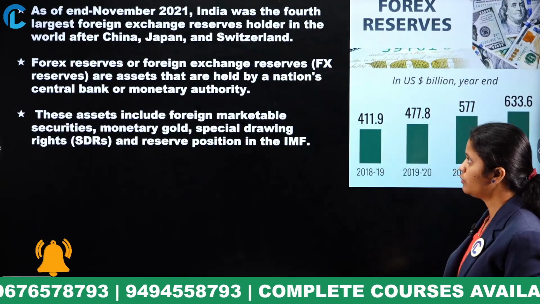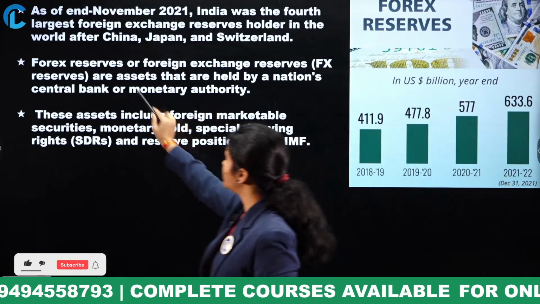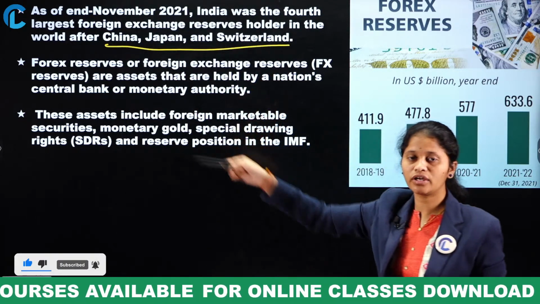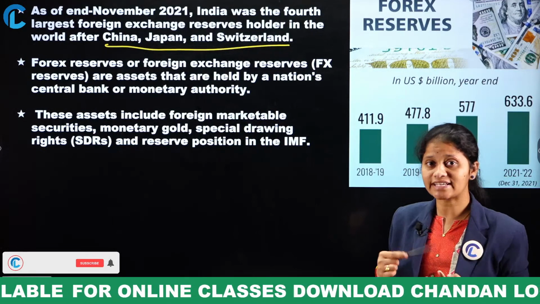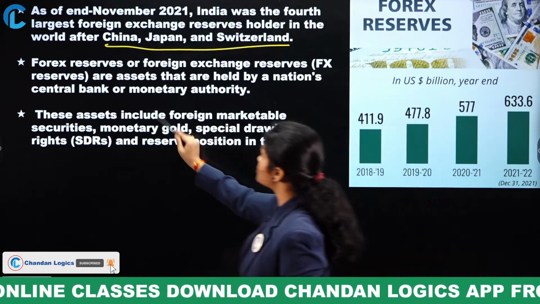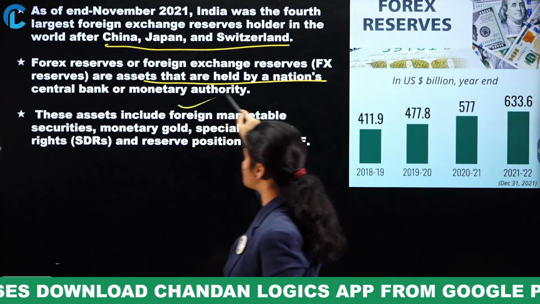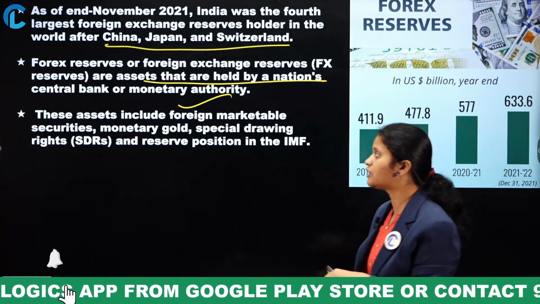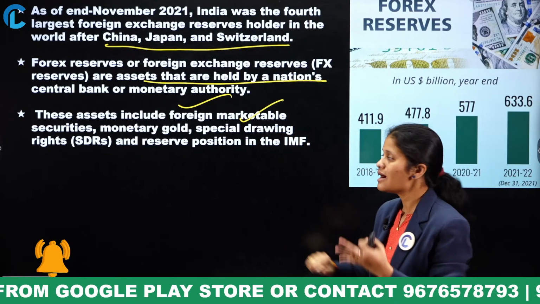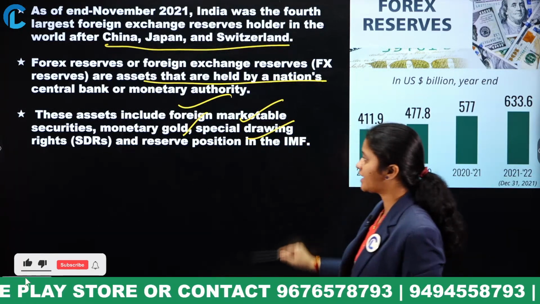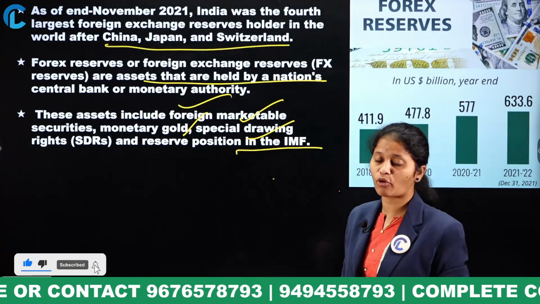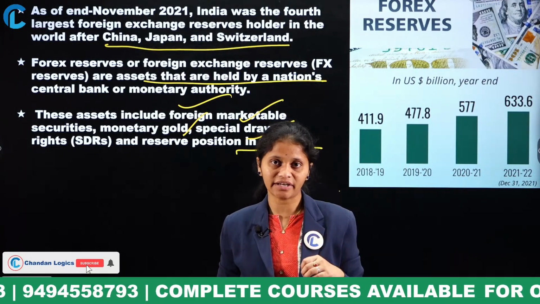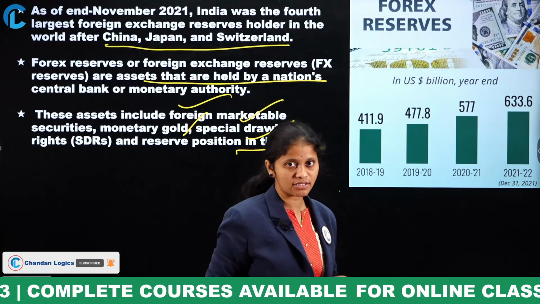And you have to know, before India, the countries that stood in the Forex Reserve were China, Japan and Switzerland. Okay, Forex Reserve or foreign exchange reserves are the assets held by the nation's central bank or the monetary authority. And what are those assets? Those assets include foreign marketable securities, monetary gold, special drawing rights and reserve position in the International Monetary Fund. If these are the assets, then they are known as foreign exchange reserve or Forex Reserve.